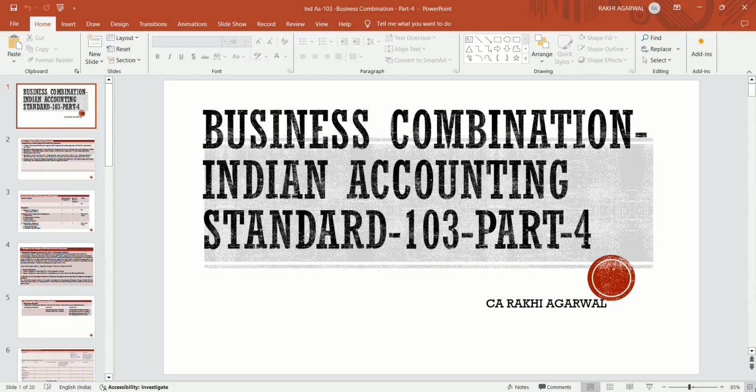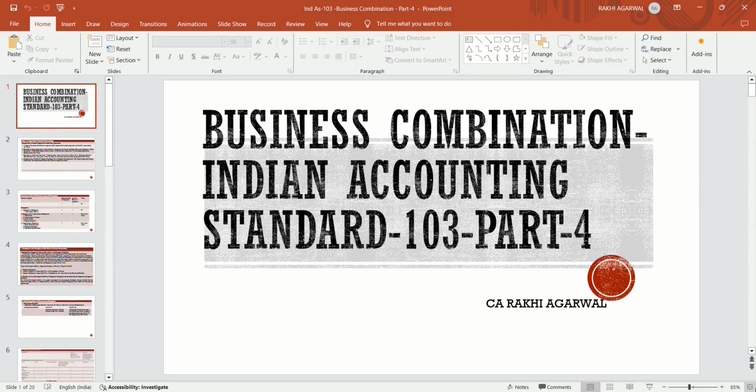Ind AS 103 accounting is to be followed in case of business combination. The purpose of the asset acquisition is to acquire only the assets of another entity, not the liability, not the process, because they don't have the process. The purpose of the entity is only the acquisition of the asset, not the liability of that organization.